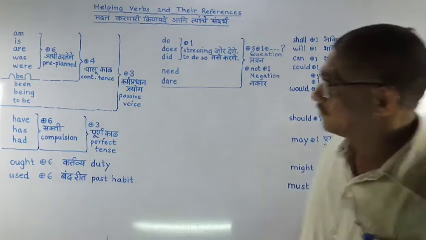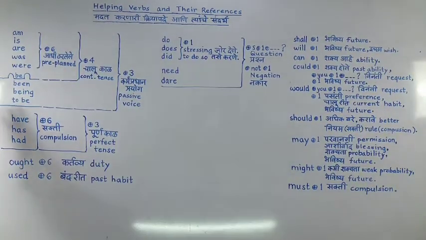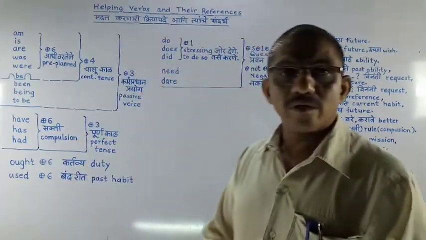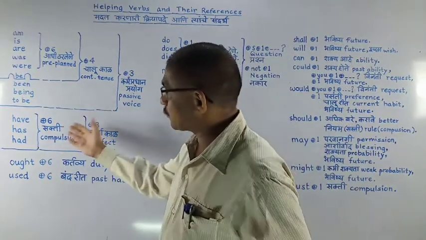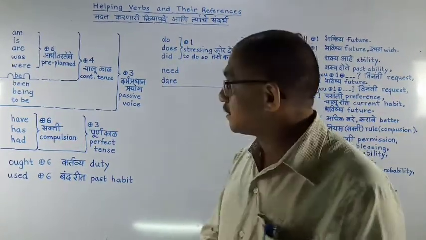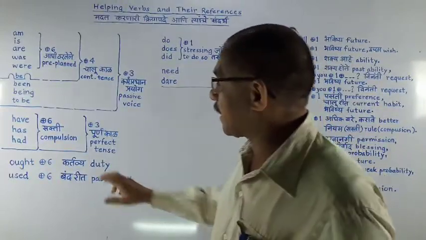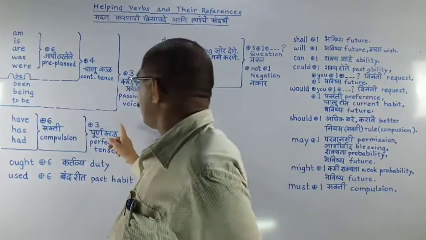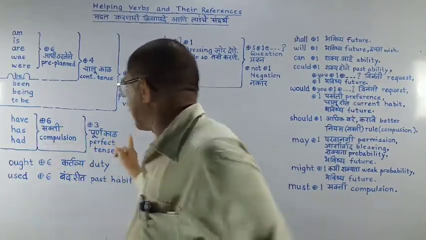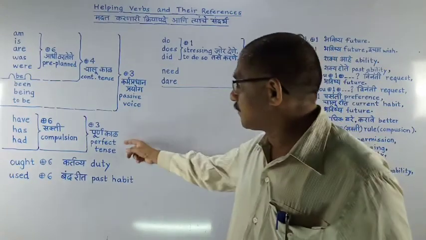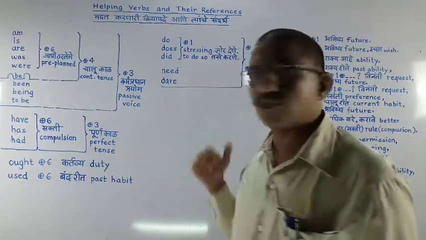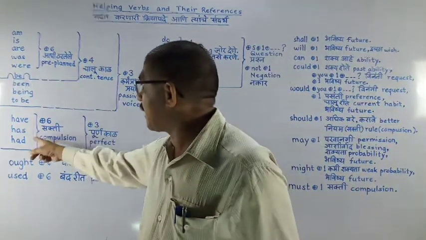Now let's go ahead. If we connect have, has, had, these are forms of to have, with the 6th form, meaning have to take, has to take, had to take, then it will be compulsion. And if we connect the same with the 3rd form, have taken, has taken, had taken, those will be perfect tenses. So to create compulsion or a sense of perfect tense, we use have, has, had.